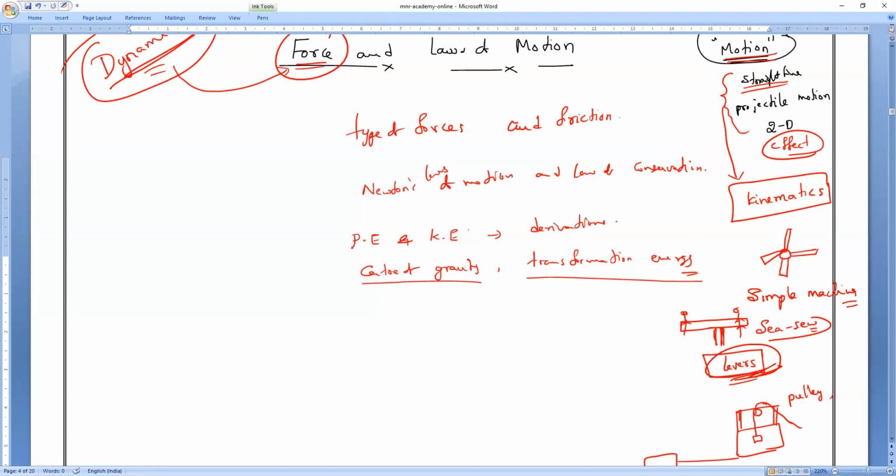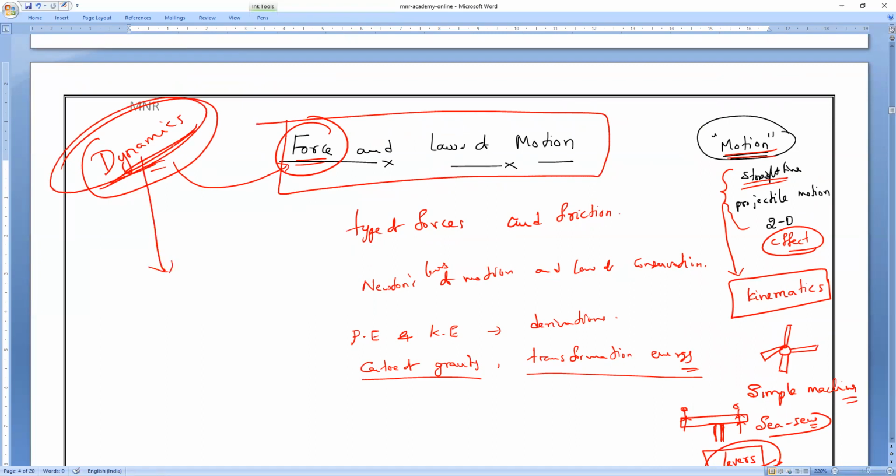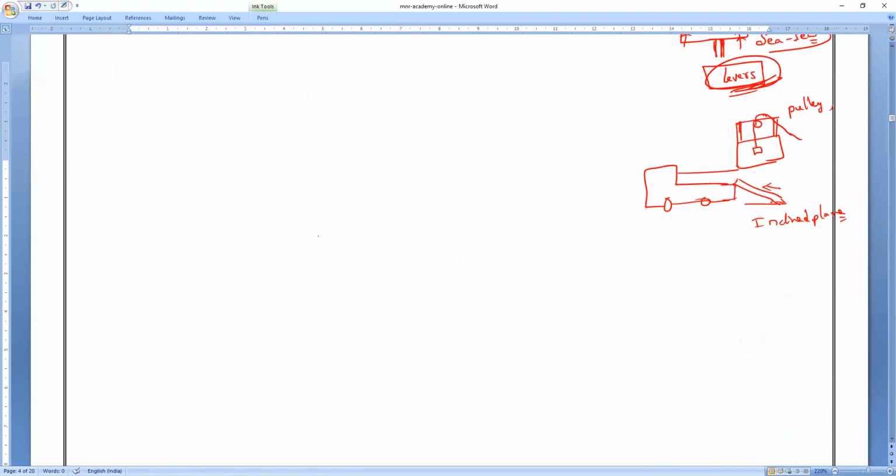So now let us come to the introduction. I have kept the heading called force and laws of motion. But actually, this is a part of something. Force and laws of motion is a part of something. That is what we used to call, what is that, everybody? Dynamics. Okay. So dynamics, what do you mean by dynamics? Let us understand that first now. So remember first, as I said, kinematics. Kinematics deals with motion of bodies. But dynamics is the study of motion of bodies while taking into account the cause of their motion.